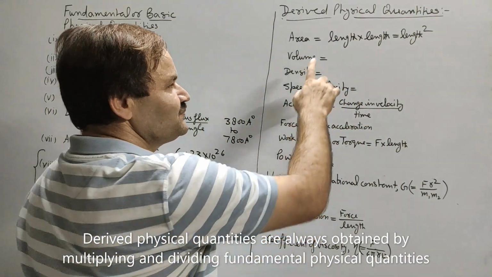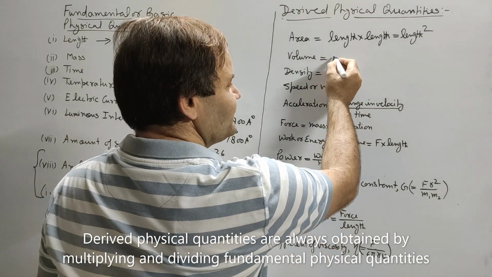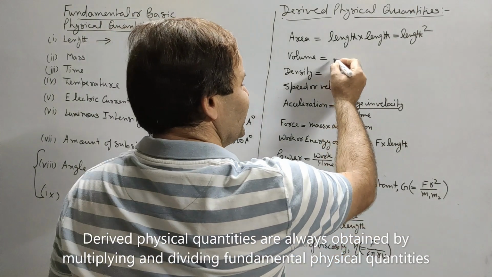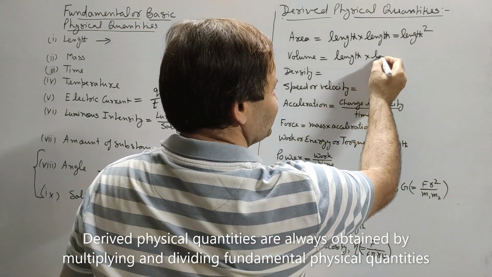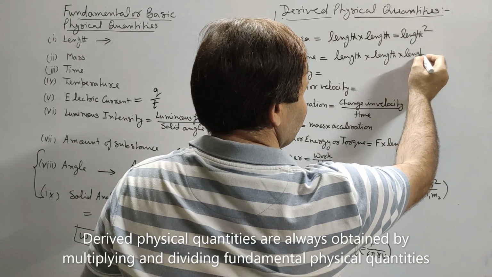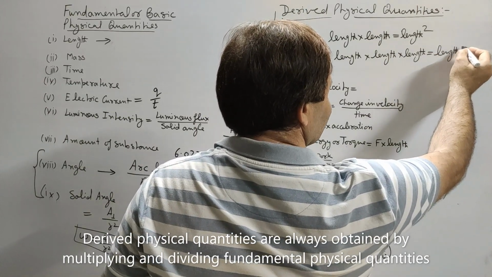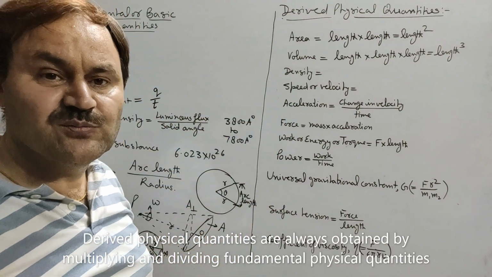In the same way, volume will be length into breadth into height, and length, breadth, height, all the three are lengths. So it will be length into length into length. So it will be length cube. So length will be multiplied thrice to get volume.